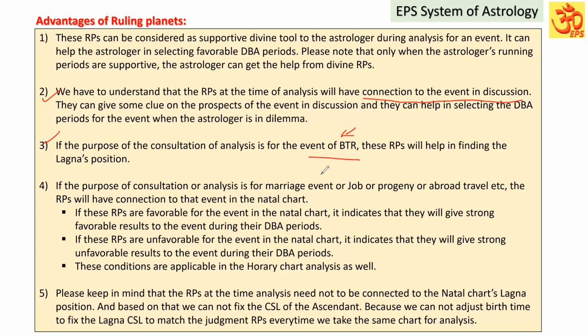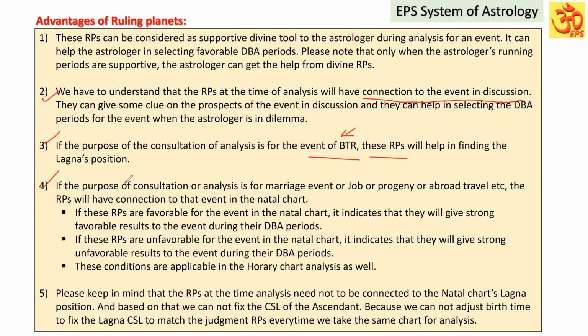Suppose somebody is asking for consultation exclusively to know the birth time. He has doubt on the birth time, or he doesn't know the correct birth time; he has only a range of birth time. So when the astrologer is sitting to judge the correct birth time, the ruling planets at the time of analysis will help in finding the ruling planets of the Lagna, that is the Lagna position in the birth chart, because that is the event.